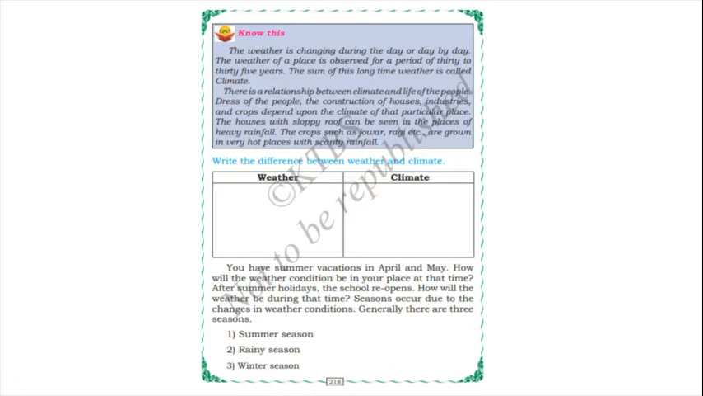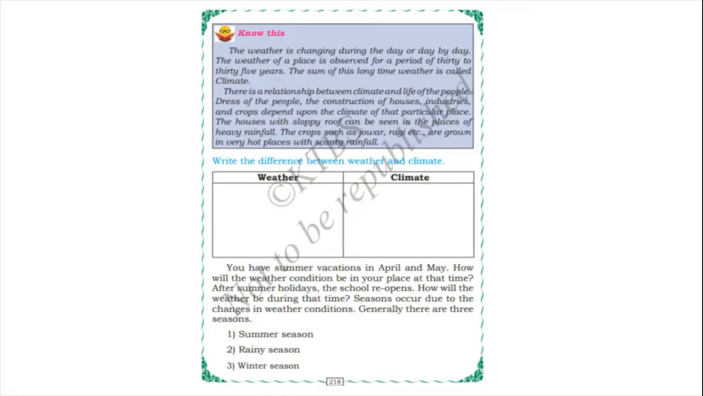So we the people depend on climate and weather because it depends on the dress of people. So the dress of people depends on weather and climate. According to climate and weather, they will wear the dress. And construction of houses also depends on climate and weather. According to weather, climate, construction of house we can make. And industries, crop depend on the climate of that particular place.